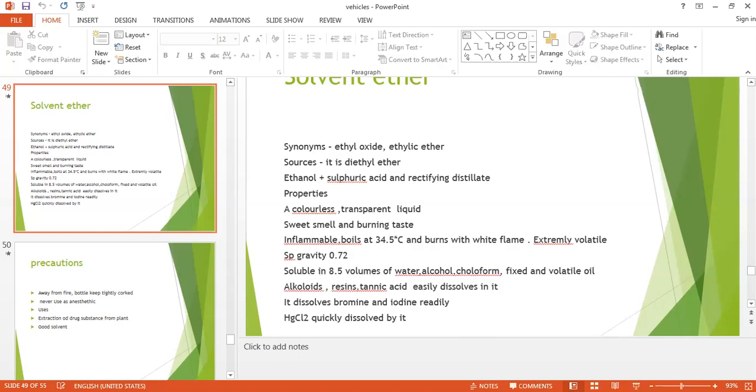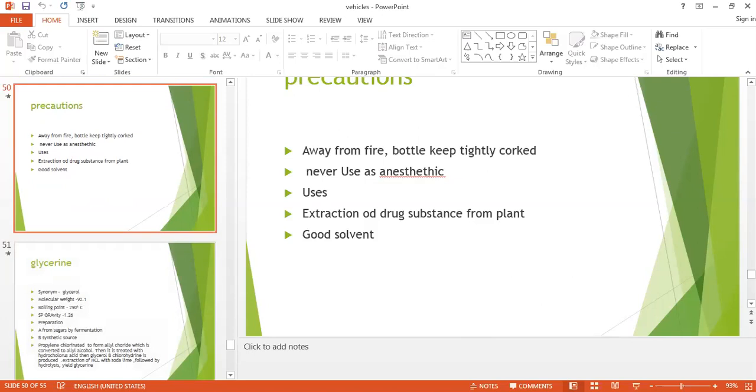It is a fixed oil. Then it dissolves bromine, iodine readily, and the corrosive sublimate is very quickly dissolved by it. So these are the properties of ether or the solvent ether.